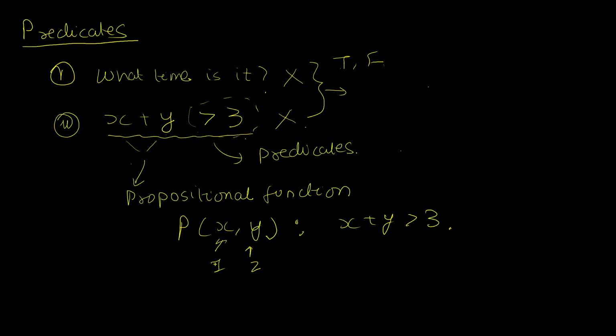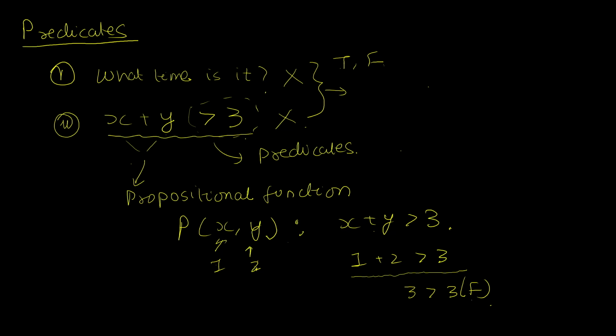When I plug the inputs of 1 and 2 to my propositional function, it will spit out a proposition to me. And that proposition will look like 1 plus 2 is greater than 3. And you can tell that this is a proposition because I can resolve it immediately. It is just stating that 3 is greater than 3. And that is false. And if I were to plug other values for x and y, I would get other propositions that could be resolved similarly into a true or false.